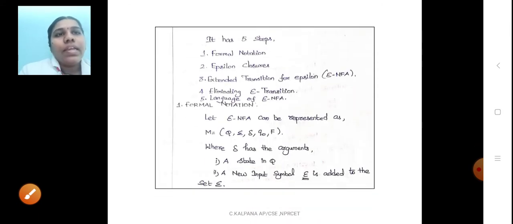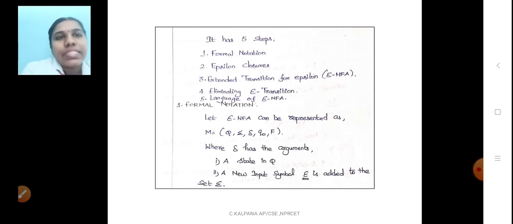Now let us go through the topic. It has 5 steps. The steps are formal notation, epsilon closure, extended transition for epsilon NFA, eliminating the epsilon transition, and language of epsilon NFA. Formal definition, that is formal notation, is similar to the definition of epsilon NFA.